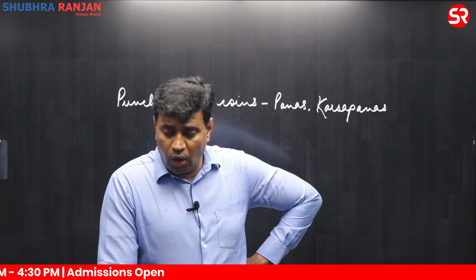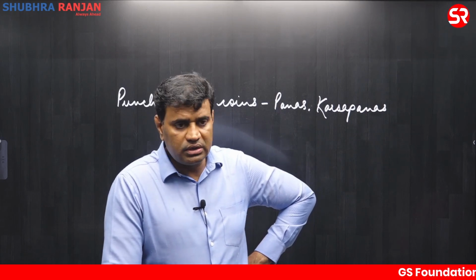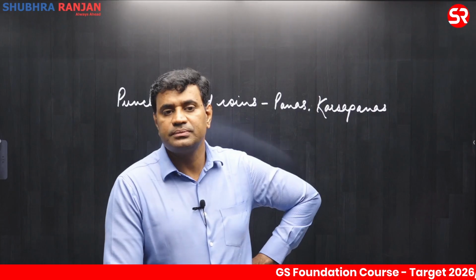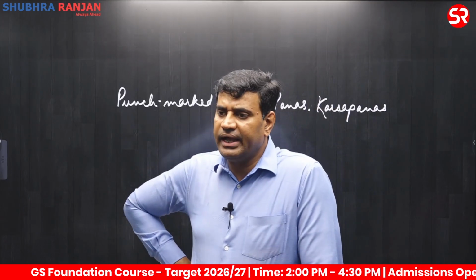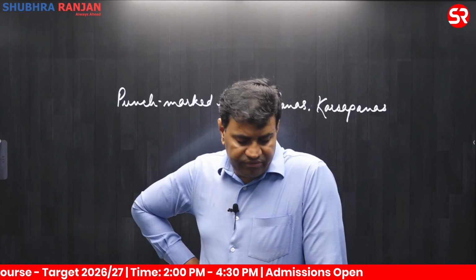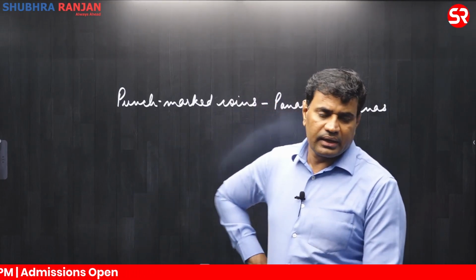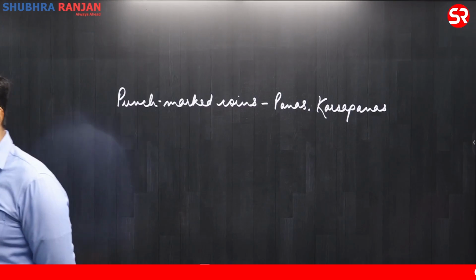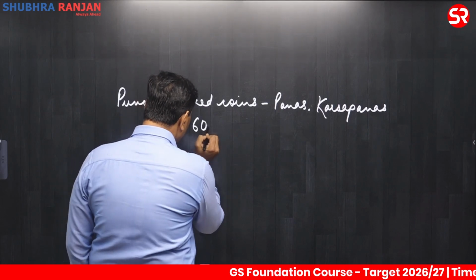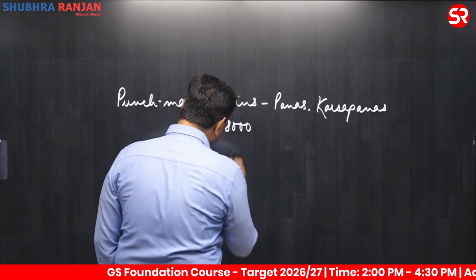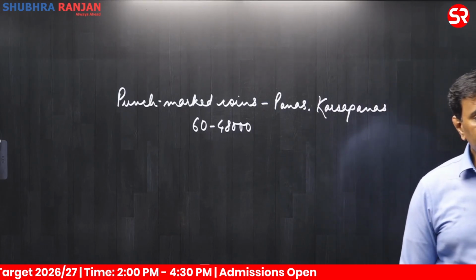Clear? According to Arthashastra, a very important literary source, officers and soldiers in the Mauryan Empire were paid cash salary, ranging from 60 panas to 48,000 panas.